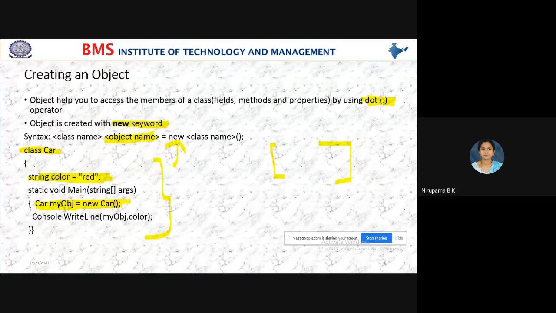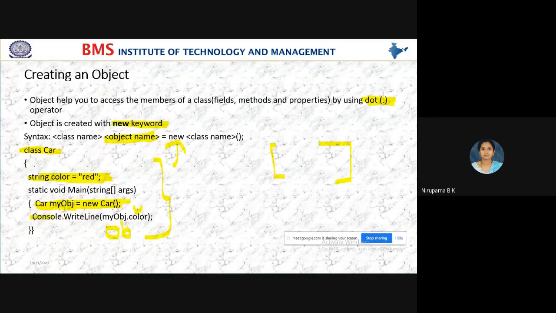Now using this dot, we are accessing the member of a class. To access the member of the class, we need the object name, the dot operator, and the variable.